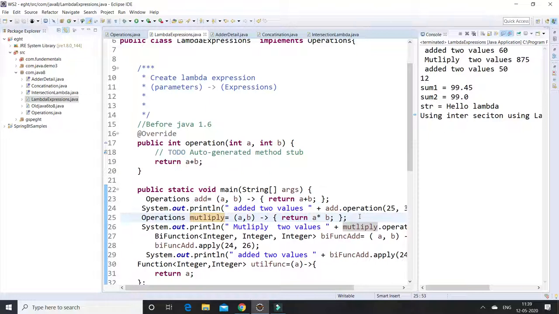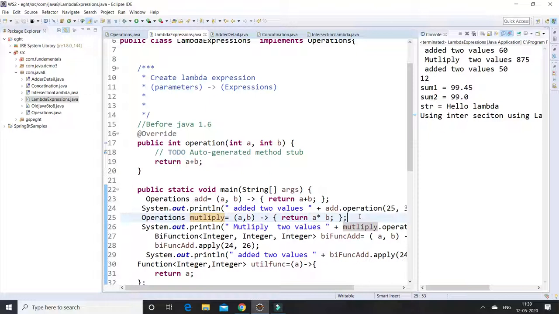Here two important points to remember: the lambda expression separates the parameters and expressions. A lambda expression is nothing but using the arrow symbol. Whatever expression you are using, the result of the operation must be a functional interface. That is one thing.